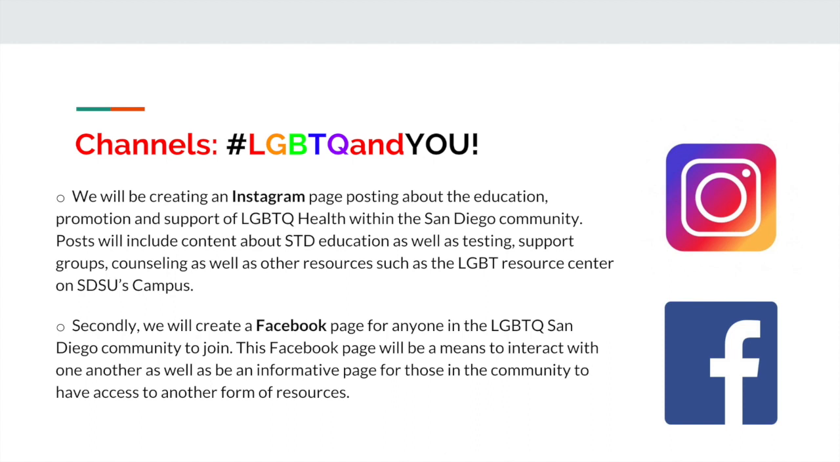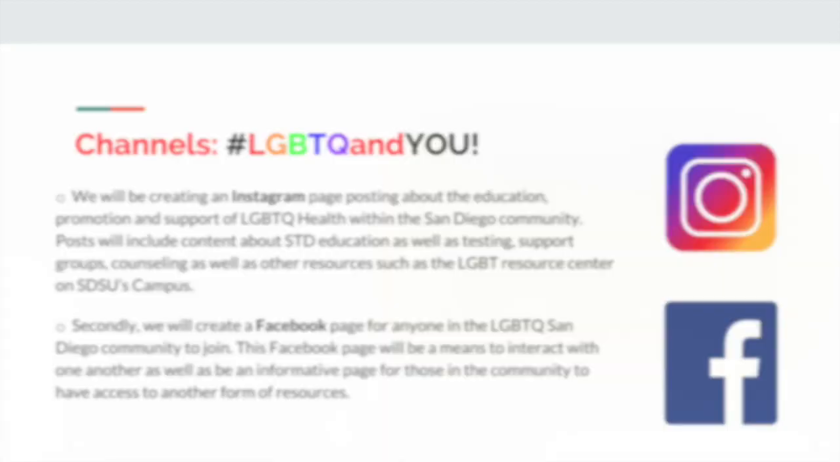Secondly, we will create a Facebook page for anyone in the LGBTQ San Diego community to join. This Facebook page will be a means to interact with one another, as well as being an informative page for those in the community to have access to another form of resources. Our hashtag will be LGBTQ&U, and this will just promote a social movement.